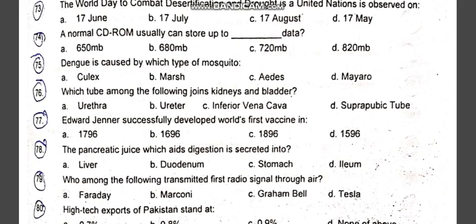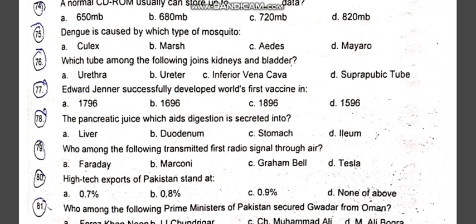Which tube among the following joins the kidney and bladder? Ureter. B option is the correct one. Edward Jenner successfully developed the world's first vaccine in 1796. Option A is the correct one. Pancreatic juice, which aids digestion, is secreted into the duodenum. B option is the correct one.